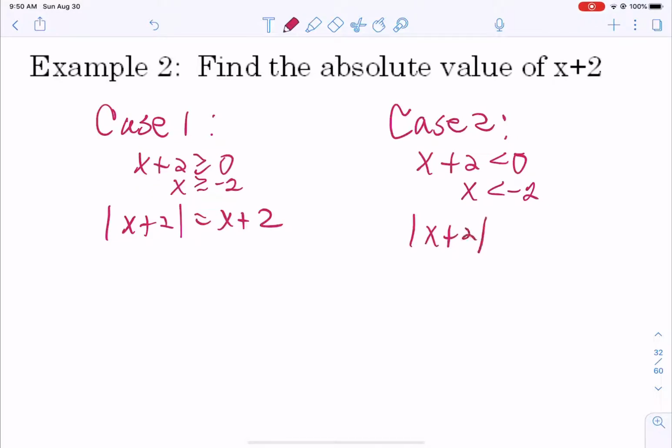So this case is the opposite of x plus 2, and we write that by putting a negative out in front. So we really have two cases. For all x greater than or equal to negative 2, it becomes x plus 2. For all x less than negative 2, it becomes the opposite, negative of x plus 2.